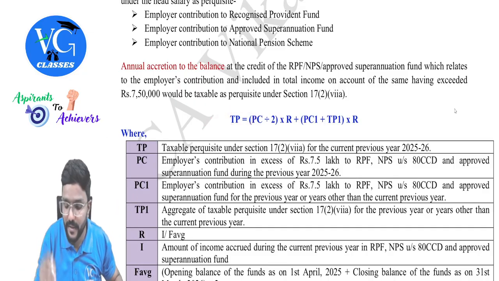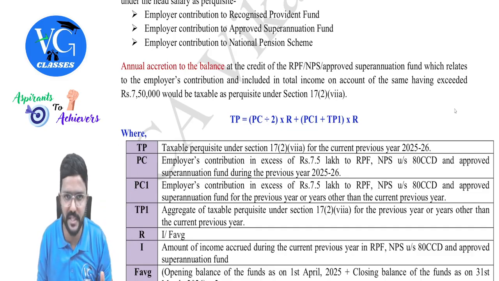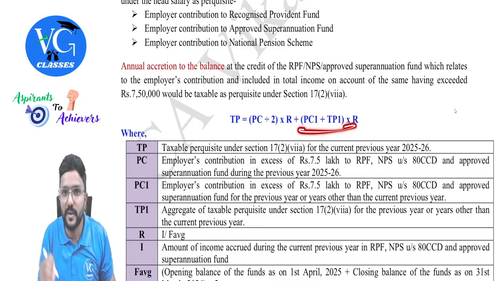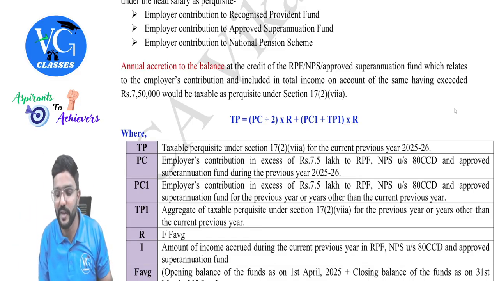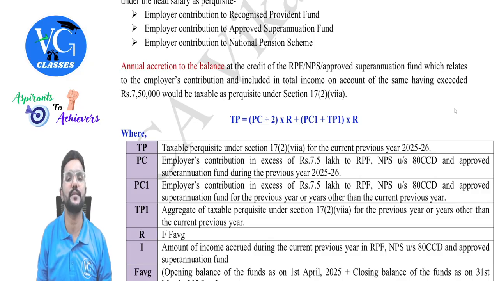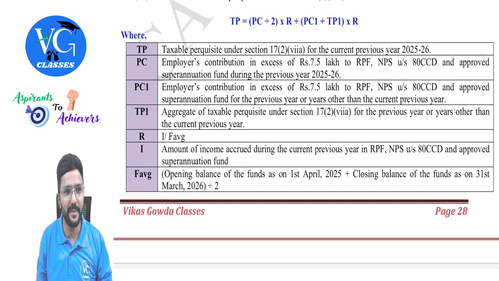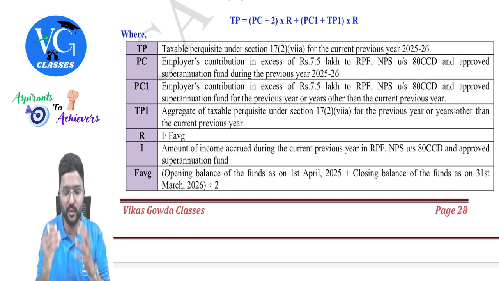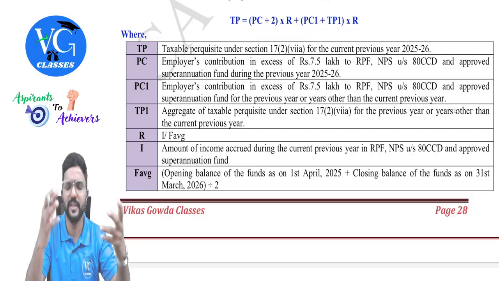TP is for the current year, whereas TP1 is for the past year, for which calculation would have already been done. So this amount also is still a part of the fund. Even on that, in the current year, we would have earned the return rate. Even that they are trying to include as perquisite. Clear? I've just given the format here by way of table, what each one of this stands for and how to derive it. But I will try to explain this with an example, guys, or with a question.